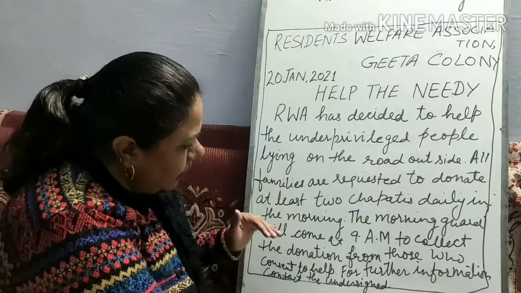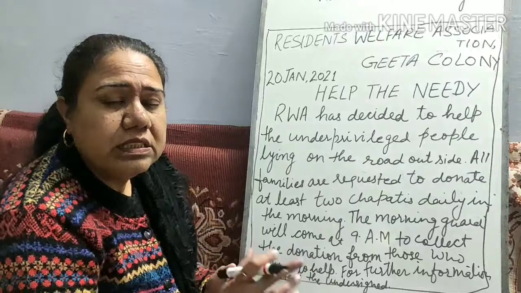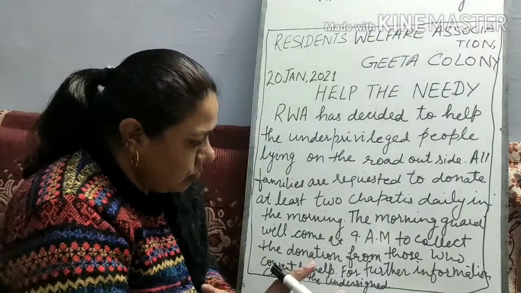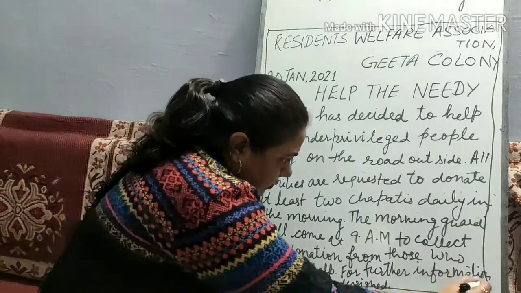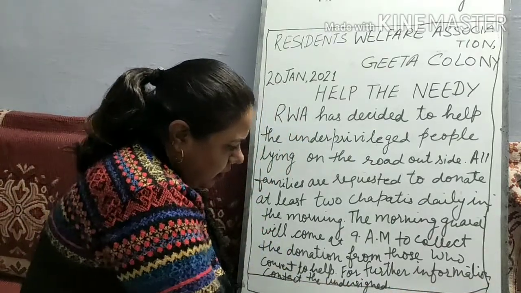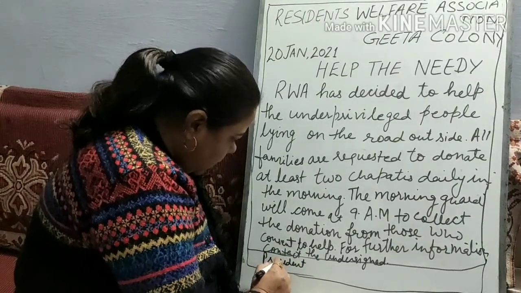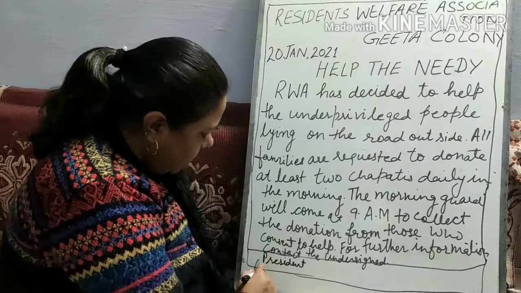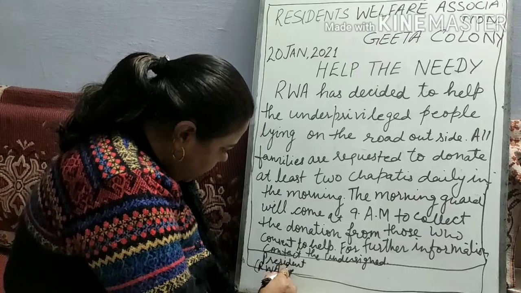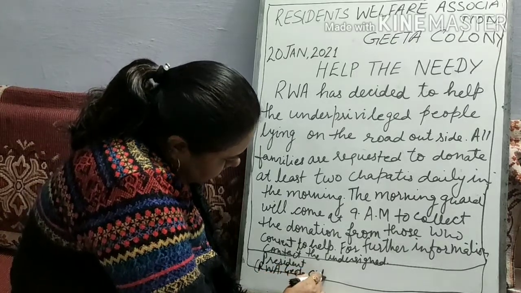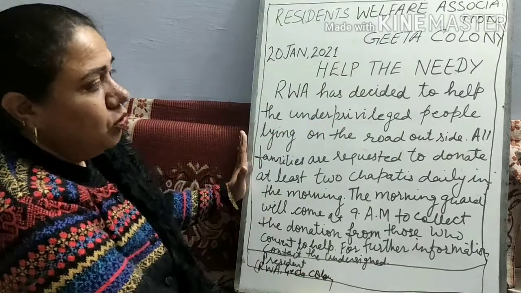After that, you will write your designation. What is your designation? You are the president of the RWA Welfare Society. So you will write here: President, RWA Geeta Colony. So this is the correct way to write a notice.